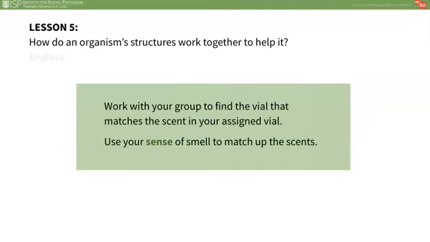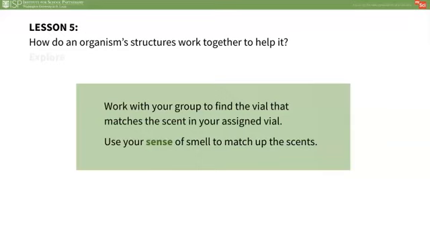In the Explore portion of this lesson, students will engage their sense of smell to match up a pair of scent vials. There are 10 vials for this lesson, 2 of each scent. Put 1 vial of each scent somewhere around the room. Divide the class into 5 groups. Explain to students how to smell by wafting, or holding the vial several inches in front of their face and waving the smell towards their nose. Tell them that this is a safer way to smell chemicals in a lab.